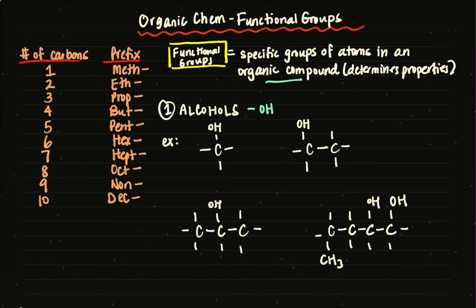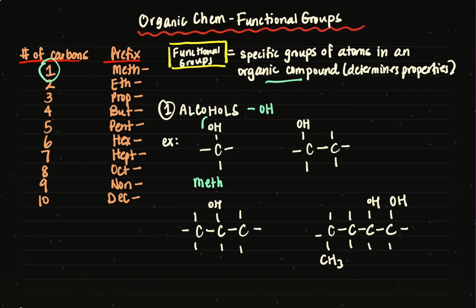So starting with the first one, you may remember, and if you need to recap, try to check out some of the previous videos about how we do basic nomenclature. So in this first compound, I've got one carbon atom. So I'm going to use my prefix chart. One carbon atom has the prefix meth. Now, if this was just a simple alkane, then it would be called methane.